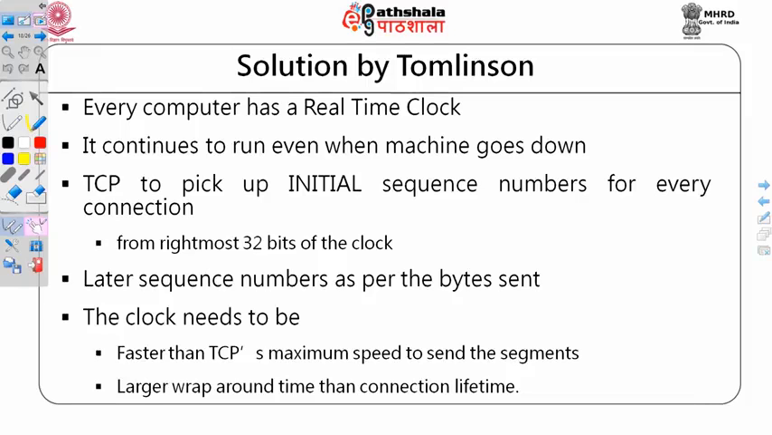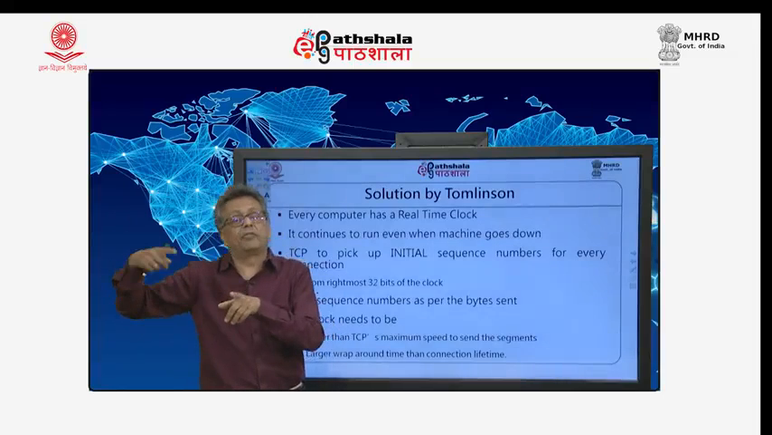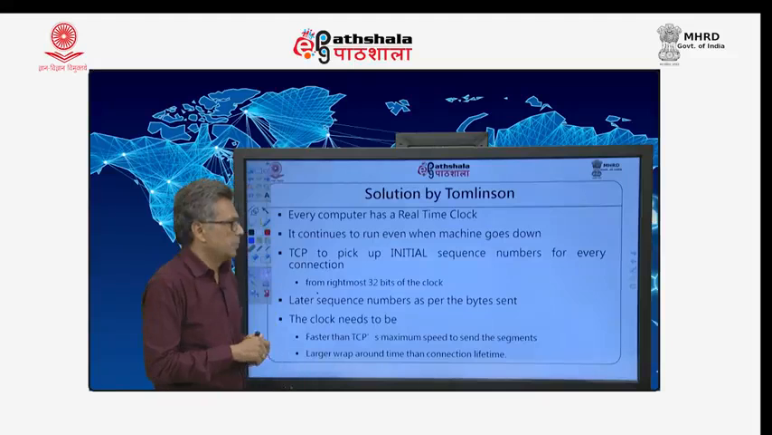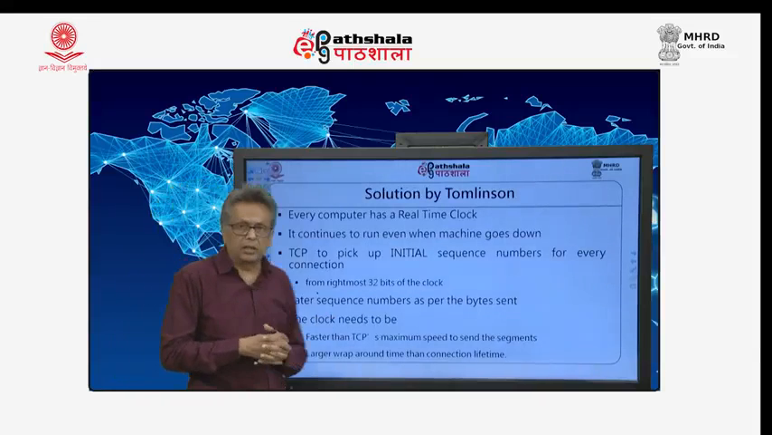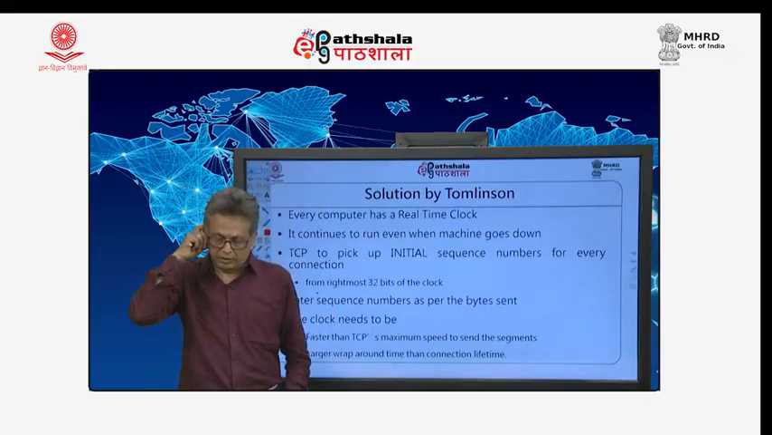So, here are those points. TCP has to pick the initial sequence number for every connection. For example, TCP contains a 32 bit sequence number, so it takes the rightmost 32 bits of the clock. Why rightmost? Because that is the fastest changing part of the clock. And the two requirements of a clock: faster than TCP's maximum speed to send segments, and a larger wrap around time than the connection time itself.